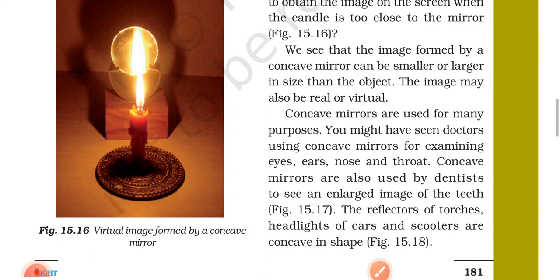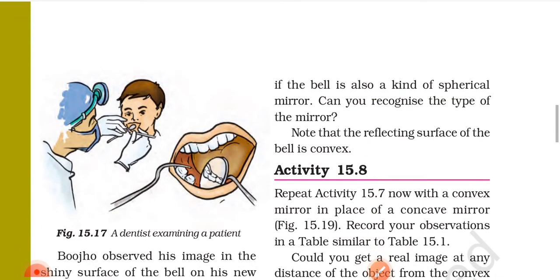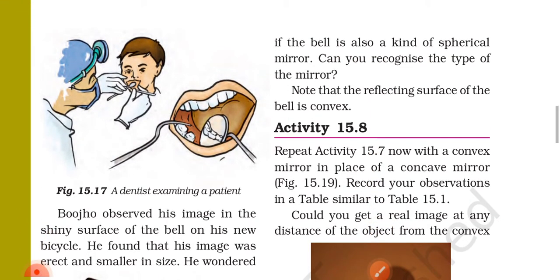Concave mirrors are used for many purposes. You might have seen doctors using a concave mirror for examining eyes, ears, nose and throat. Concave mirrors are also used by dentists to see an enlarged image of the teeth. Figure 15.17. The reflectors of torches, headlights of cars and scooters are concave in shape. Figure 15.18. Figure 15.17 A dentist examining a patient.